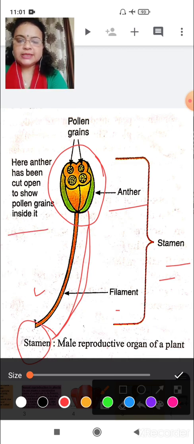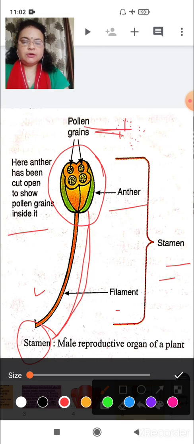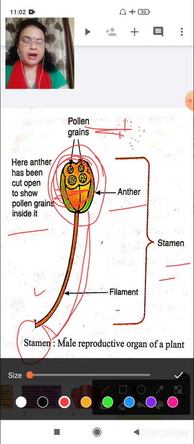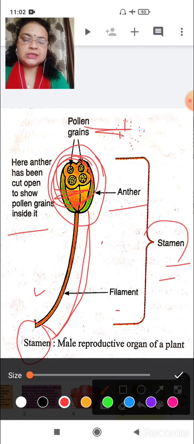The small structures you can see here are known as pollen grains. Various pollen grains are present inside the anther. So filament and anther are the two parts of the male reproductive organ of a plant, known as stamen.